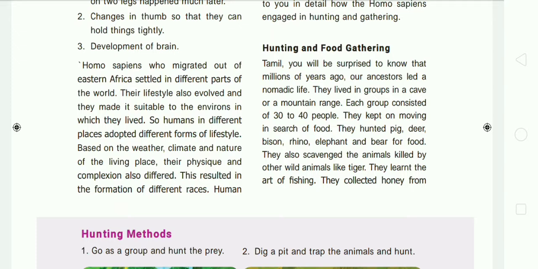They hunted pig, deer, bison, rhino, elephant and bear for their food. They also scavenged the animals killed by other wild animals like tigers. They learned the art of fishing. Then they collected honey from the beehives and plucked fruits from the trees.